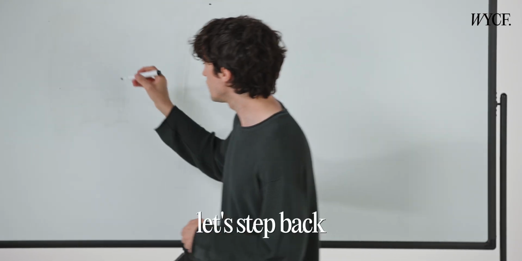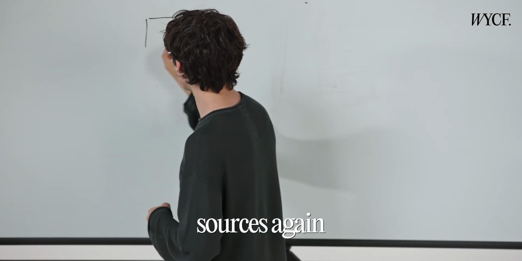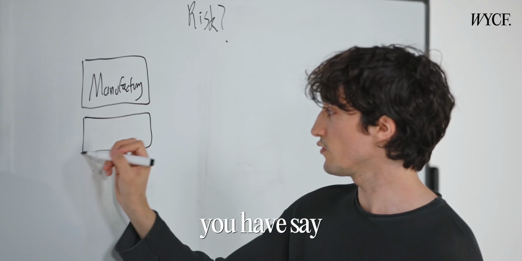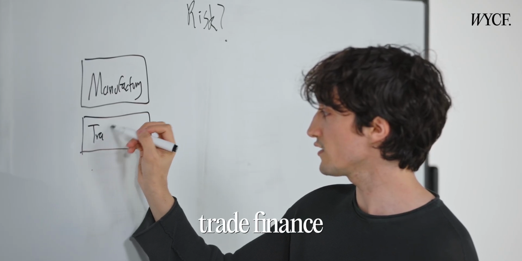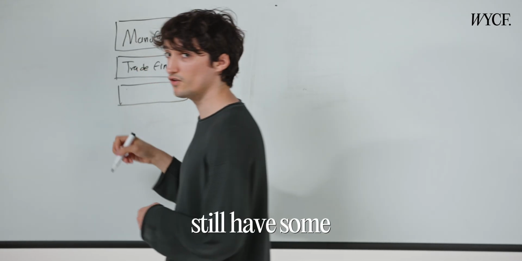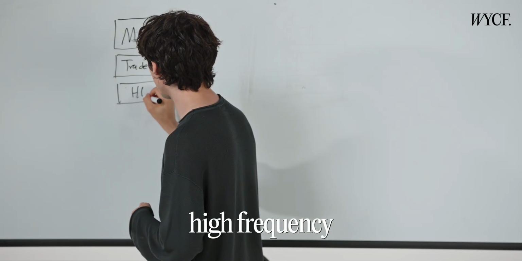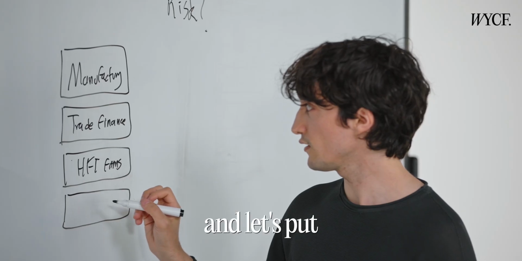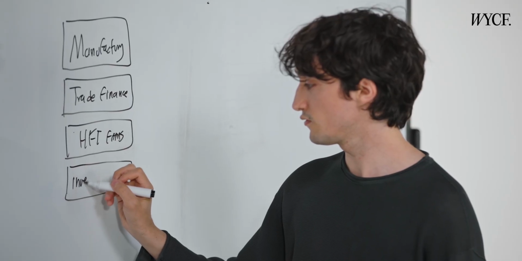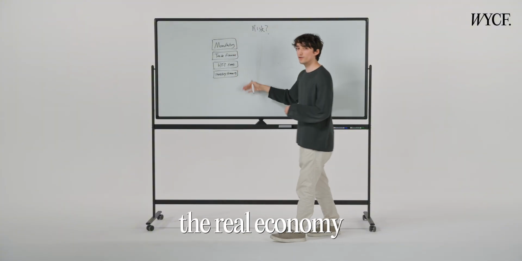Well, first of all, let's step back and look at the yield sources again. You have manufacturing, you have, say, trade finance. You can still have some trading, like lending to high-frequency trading firms. And let's put inventory as well.